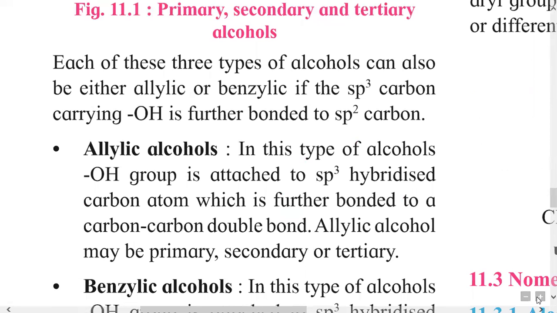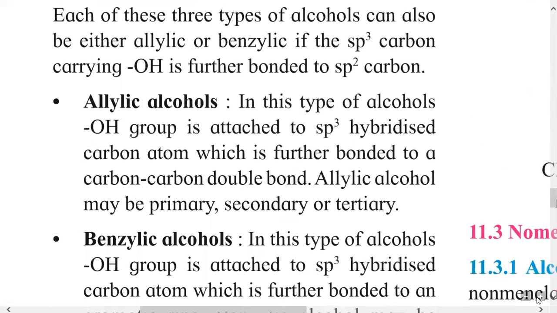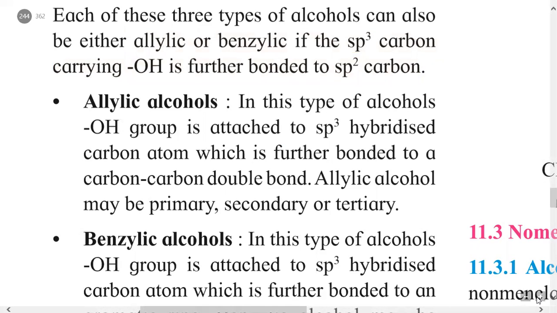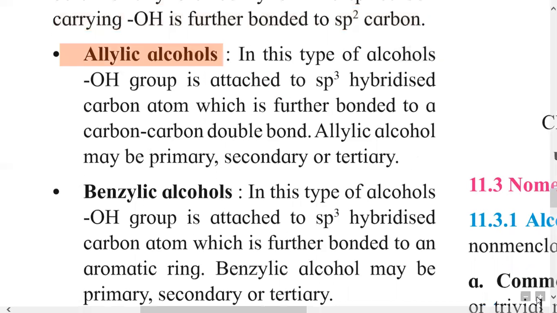Each of these three types of alcohols can also be either allylic type or benzylic type. If an sp3 hybridized carbon carrying the OH group is further bonded to an sp2 hybridized carbon, then depending upon that, they are classified into allylic alcohols and benzylic alcohols. First, we will study allylic alcohols.